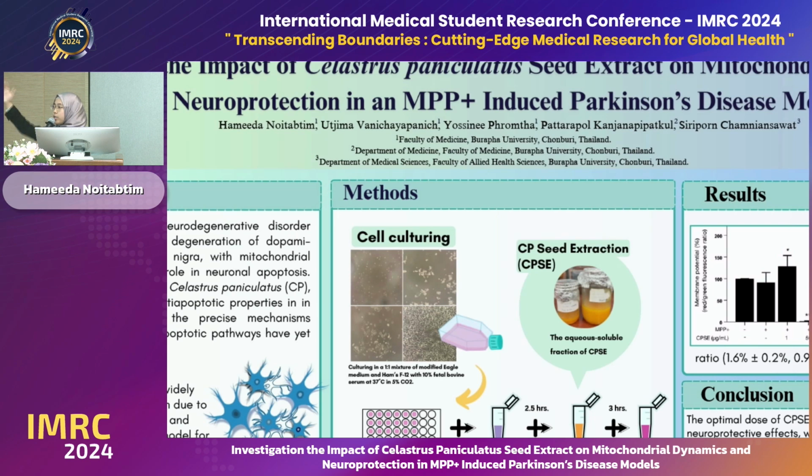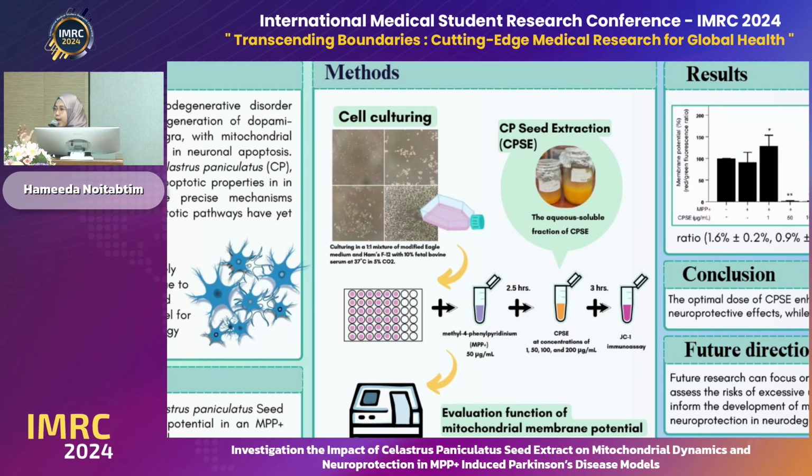As you can see on the top left of the screen, there are stages of cell growth in the cell culturing flask. Once the cells were ready, they were plated into a 48-well plate at a density of 60,000 cells per well. Then we added methylphenylpyridinium, or MPP plus, to induce neurotoxicity. 2.5 hours later, we added the aqueous soluble fraction of Celastrus paniculatus seed extract, or CPSE, in different concentrations. The concentrations were 1, 50, 100, and 200 micrograms per milliliter.